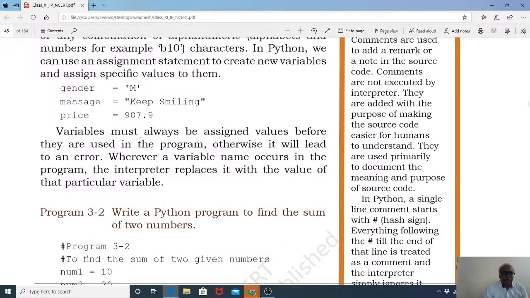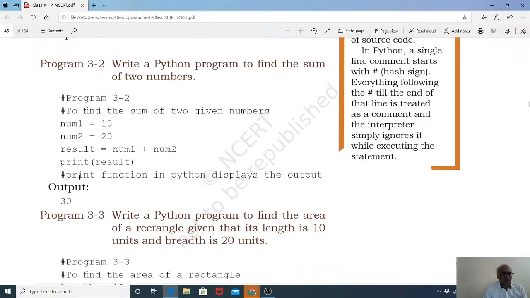Variables must be assigned values before they are used in a program, which we have already done. Otherwise, it will lead to an error. Whenever a variable name occurs in a program, the interpreter replaces it with the value of that variable. So they have written this program to find the sum of two given numbers. Number one is 10 and number two is equal to 20.